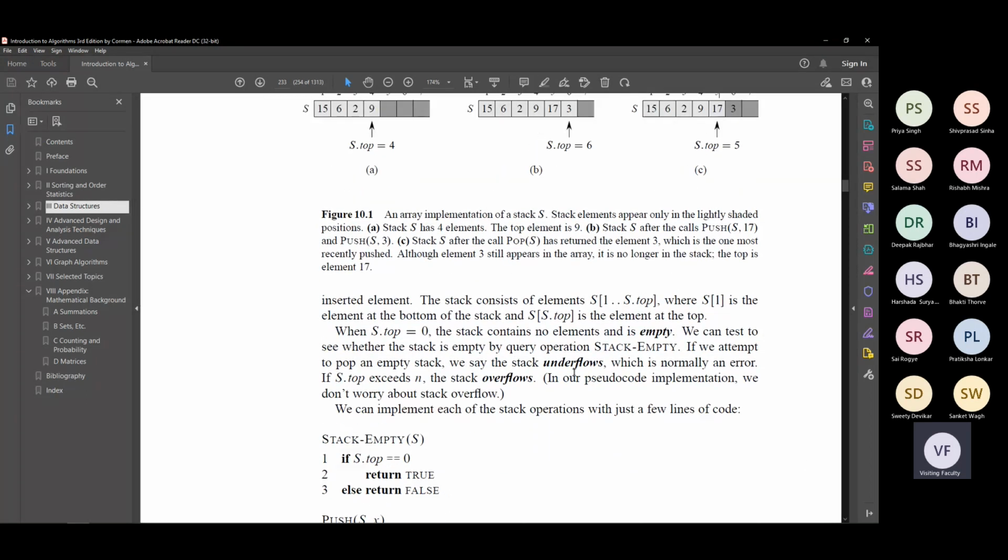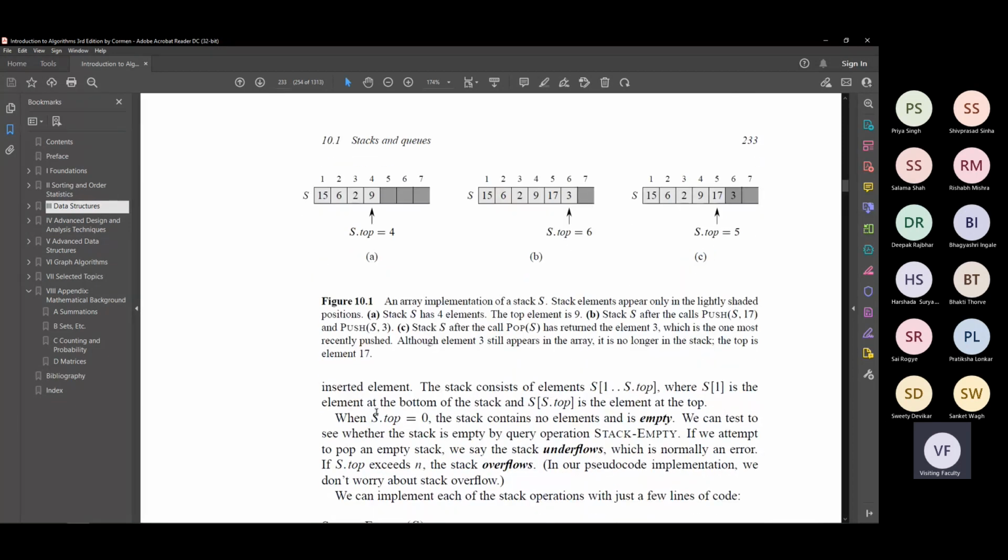Now here's the thing. These are 2-3 definitions that you should know. When S dot top is equal to 0, notice the index begins from 1. So if S dot top is equal to 1, then there will be a pointer here. You see where my mouse pointer is right now? That is exactly where S dot top will be, and it has an element 15. So it will be a stack with top element 15 with just one element at location 1.